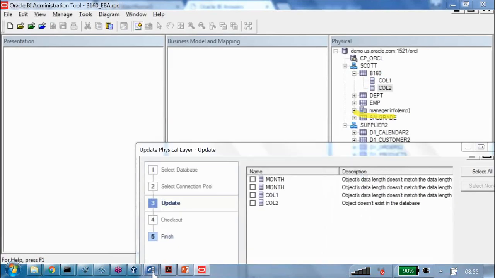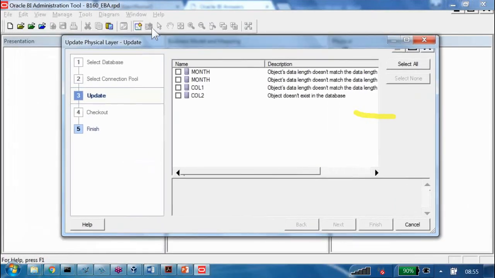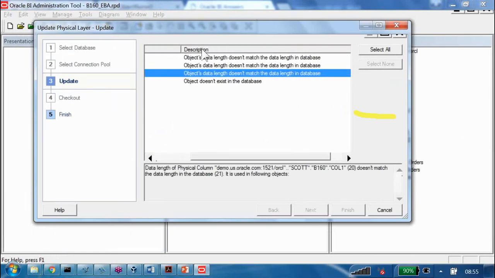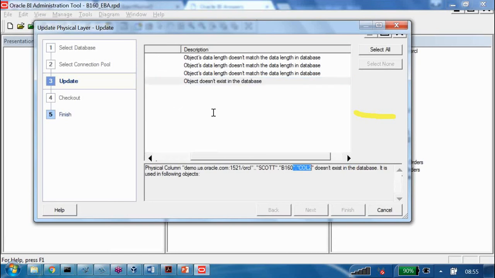Okay, meanwhile let us see the next. Yeah, we got it. What it is saying here about column 1: object data length does not match the data length in the database. What is the issue? In the database we have 21. In the RPD what do you have? 20. That is the issue. Second is what? Object column 2 does not exist in the database. It is used in the following objects. As of now, we didn't use it anywhere in the BMM layer or presentation layer, right? That is the reason nothing is listed under the following objects.